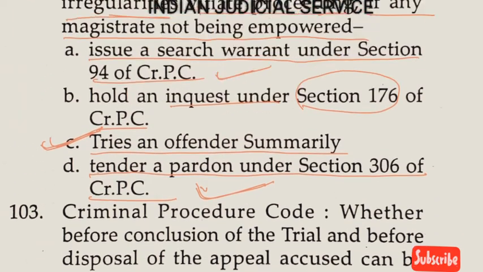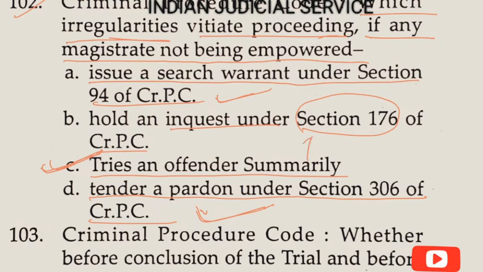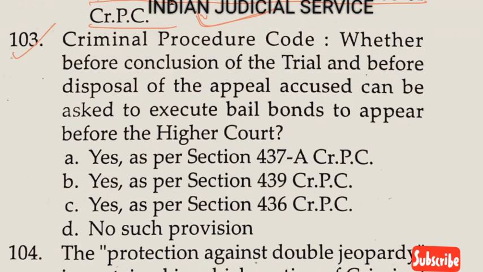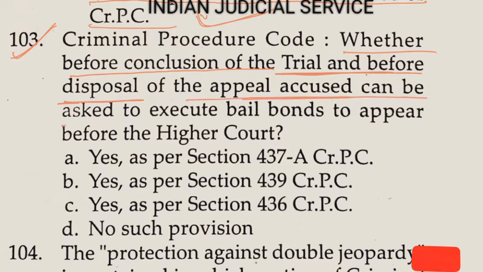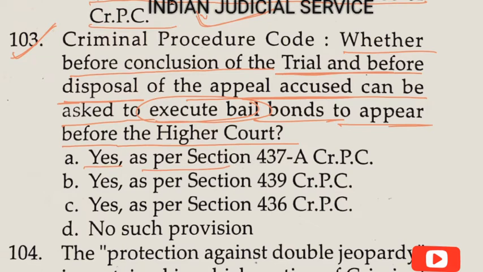This question is related to section 461 of CrPC. Now question number 103. Under the Criminal Procedure Code, before conclusion of the trial and before disposal of the appeal, can the accused be asked to execute a bail bond to appear before the higher court? Yes, as per section 437A of CrPC. So the answer here is option A.